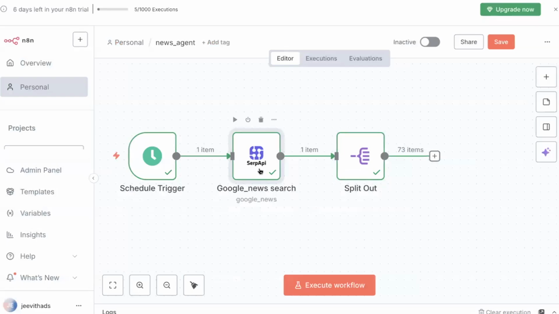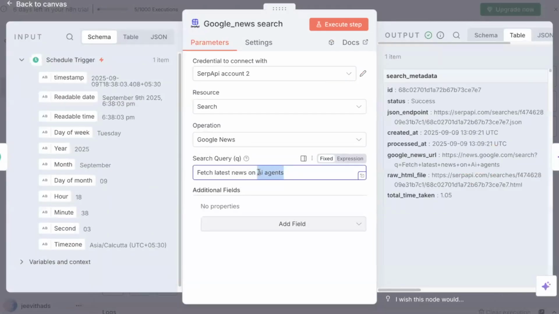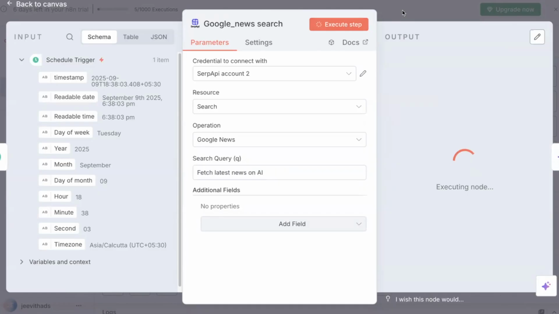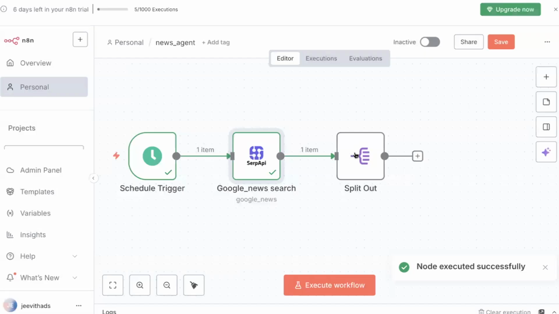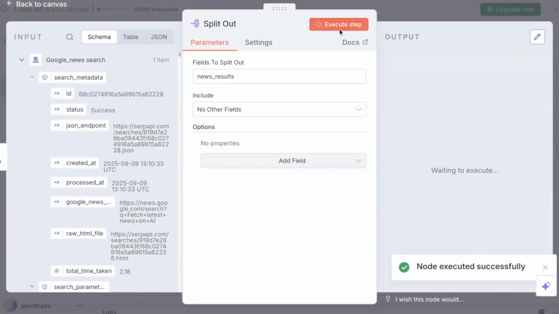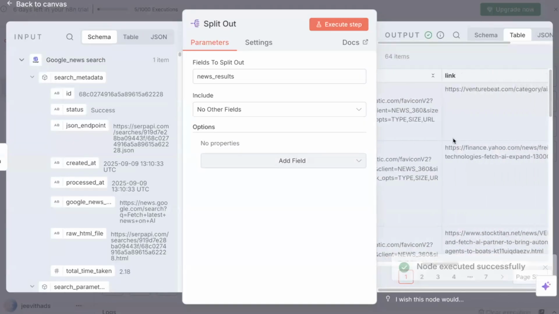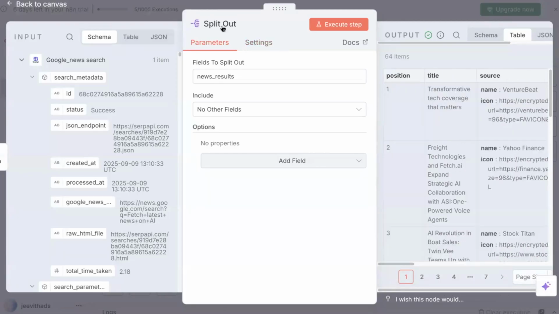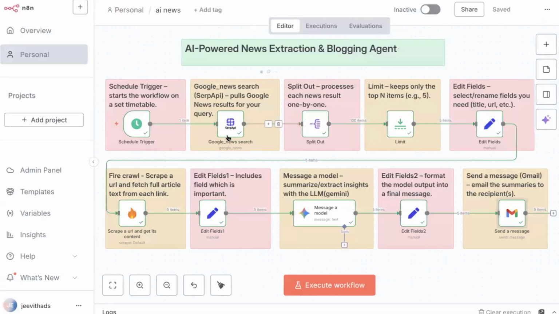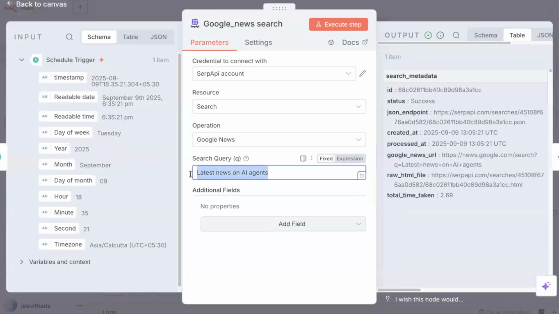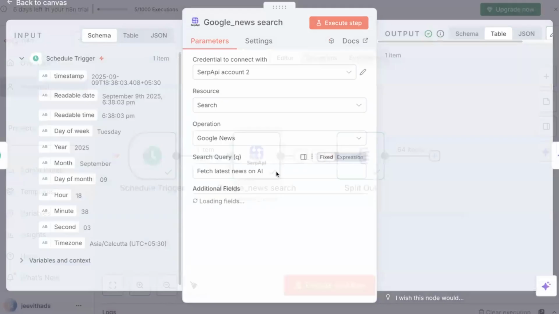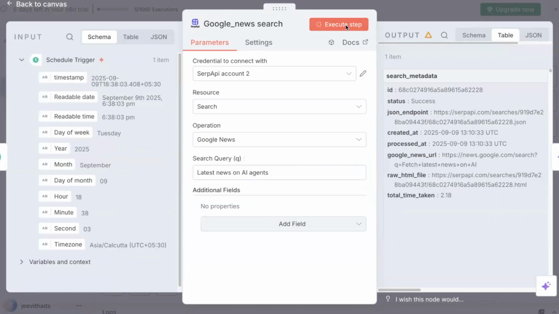You can also change the search query if you want just the latest news on AI, the trending news on AI. Let me fetch it again. Because AI agent becomes like a specific domain, right? And if you want information related to sports or politics, you can just change your search query according to your requirement. So we are getting results like this. This is amazing. Let me check what query I gave here. Yeah, so I'm fetching the latest news on AI agents itself. But you can try anything that you want, your wish.